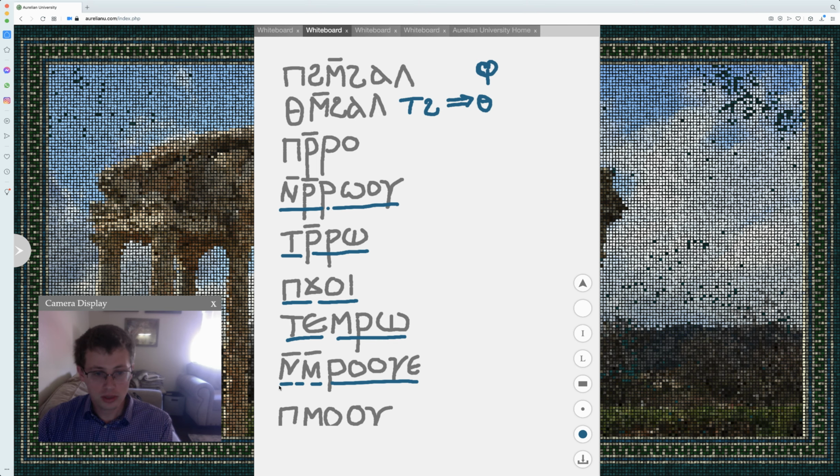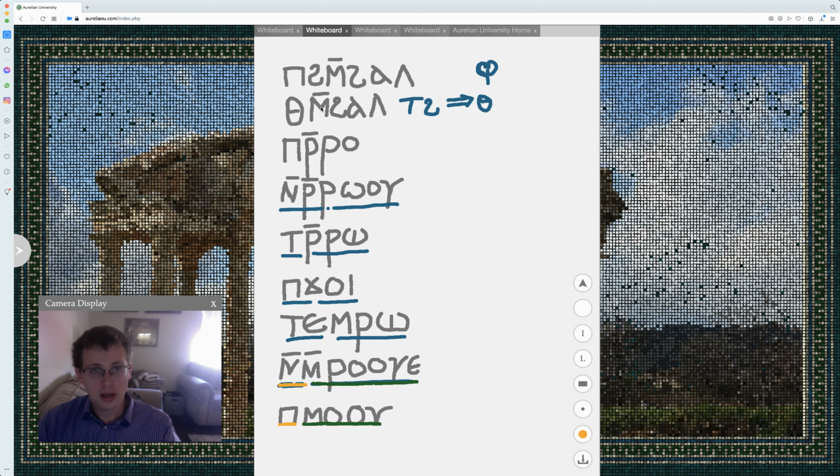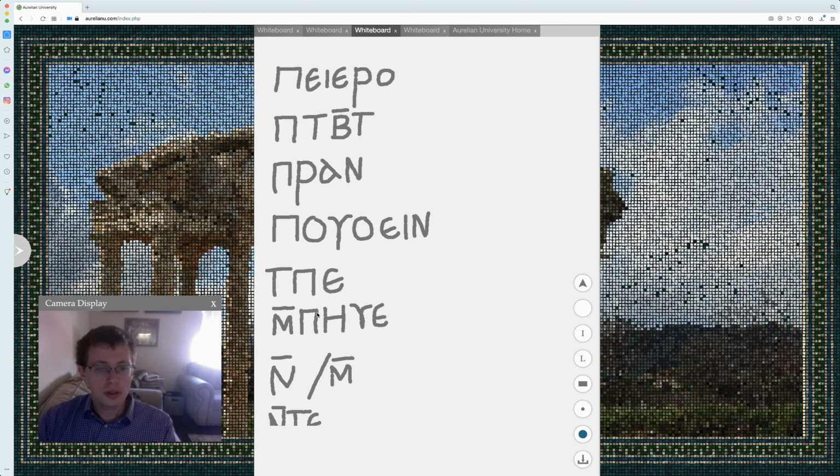So this would be the article. Let me just kind of get a different color here. This would be the article here, and then right there, you've got the stem. And then famu, again, here's the stem. Oh, for some reason it's not liking drawing over here. This is water, and then we've got the article right here. So it's high. And I don't know why it's not wanting me to do anything down here, but that's too bad.